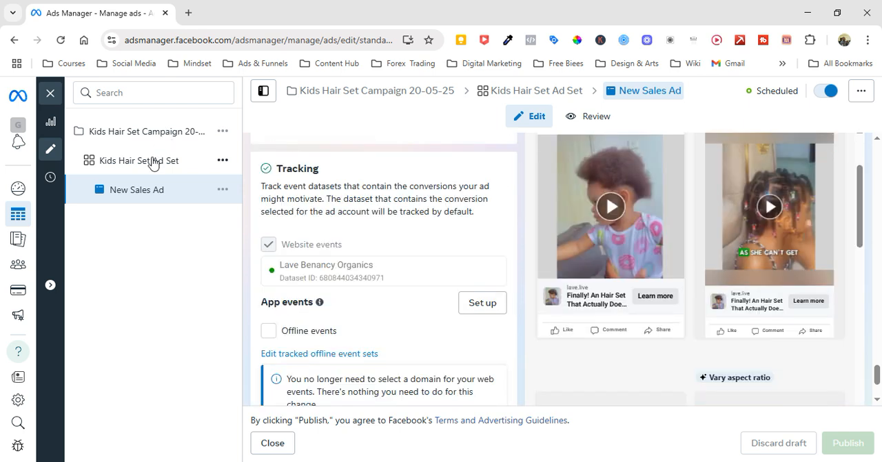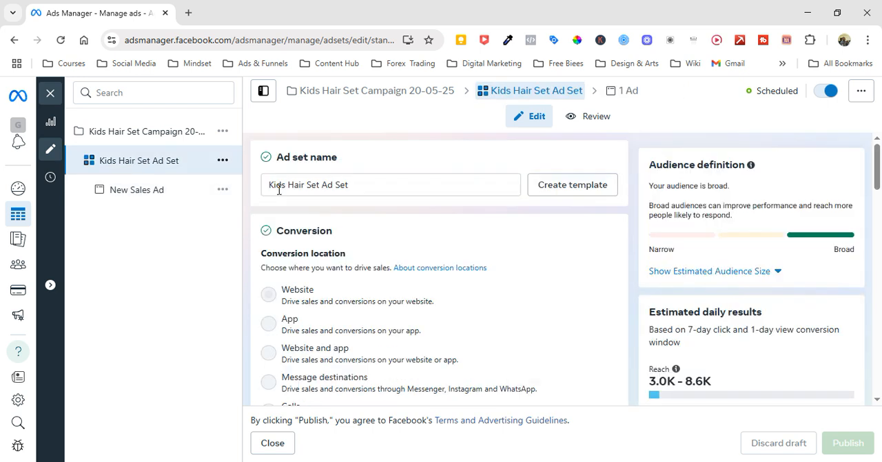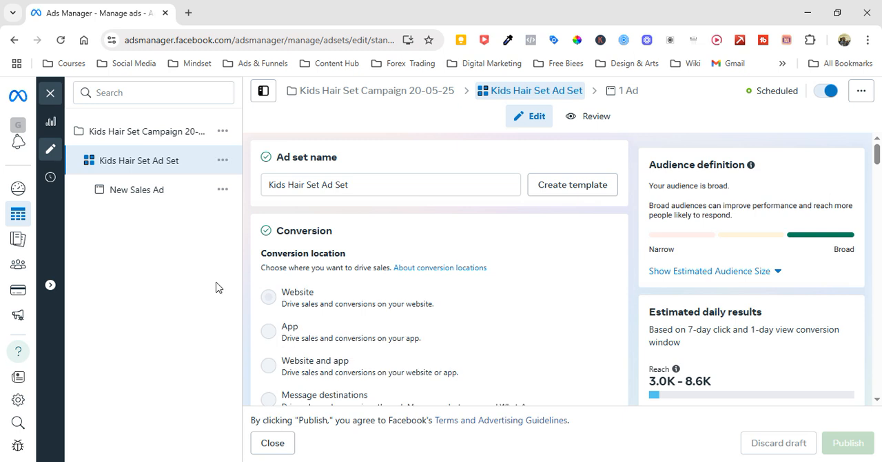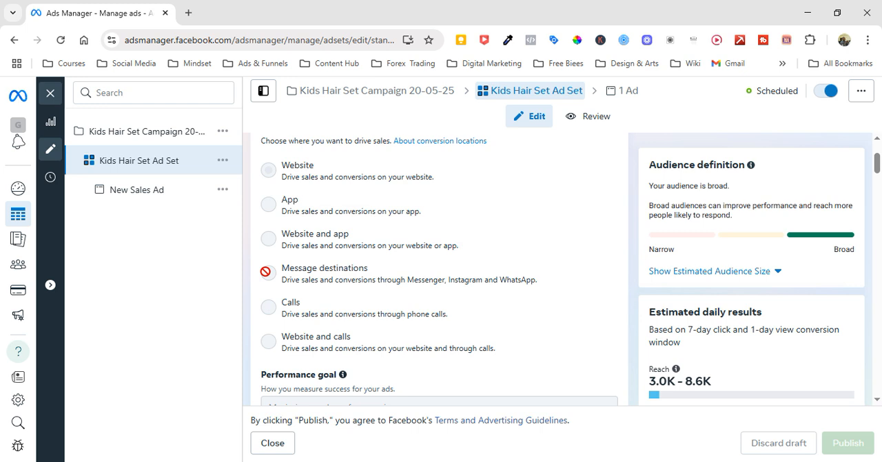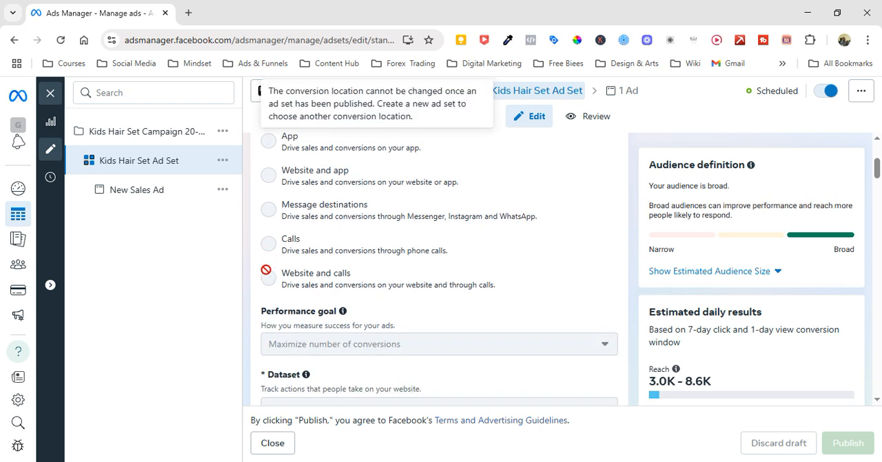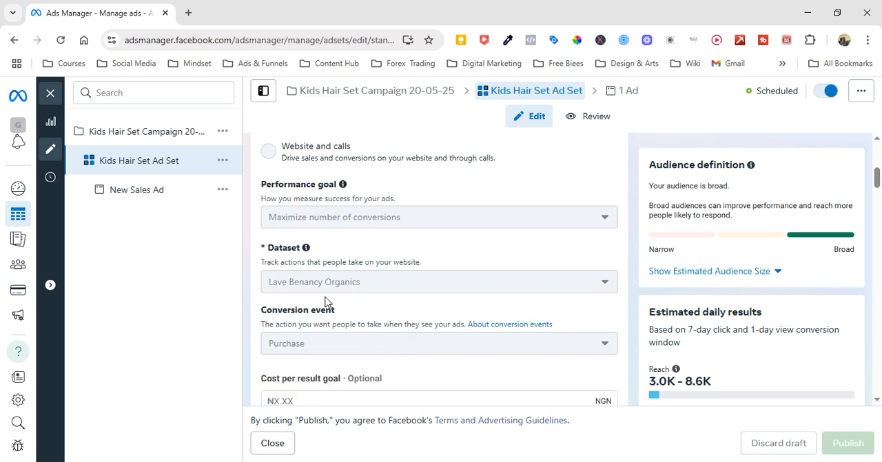And I want to show you something at the asset level to show you that we are targeting, when we come to the website here, we are targeting the website. So we are showing people that they can only buy things from the website. So we are looking at what? Maximum number of conversion. And this is the pixel over here. And the conversion event over here is purchase. So we are optimizing for purchase.